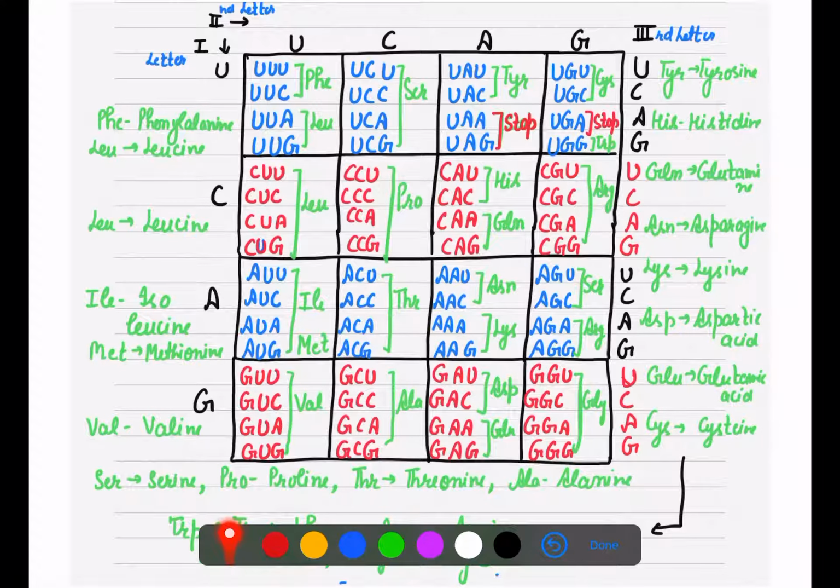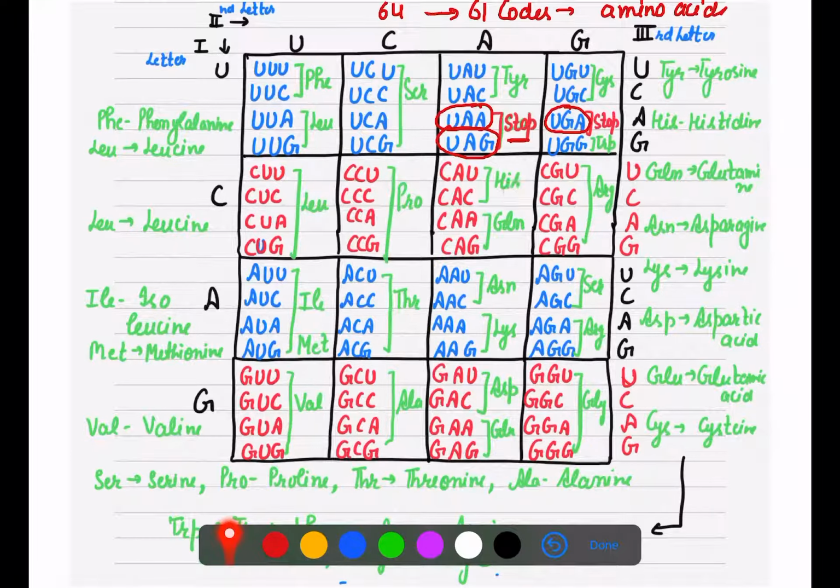They will not code for any amino acid. It means out of 64, only 61 codes will code for amino acids. Three will not code for an amino acid, and these are called stop codons: UAA, UAG, UGA.